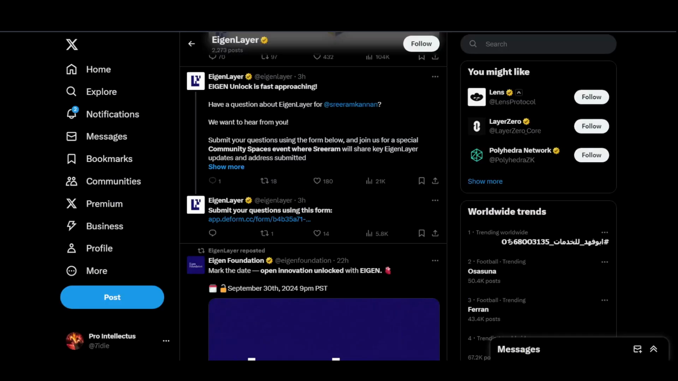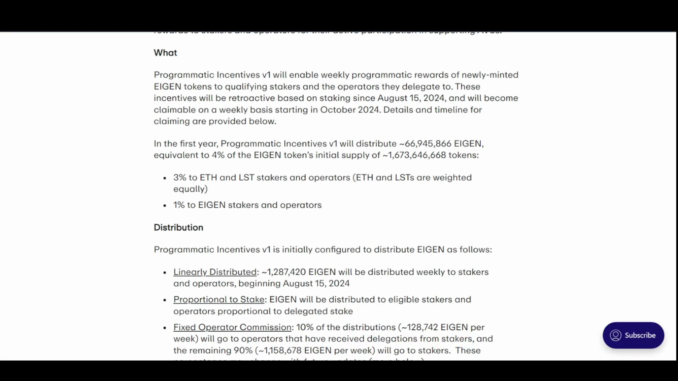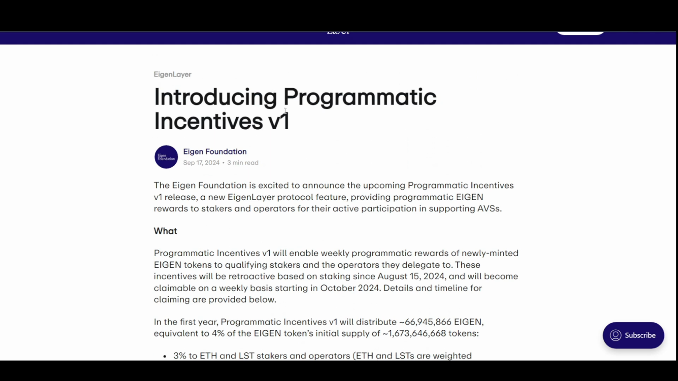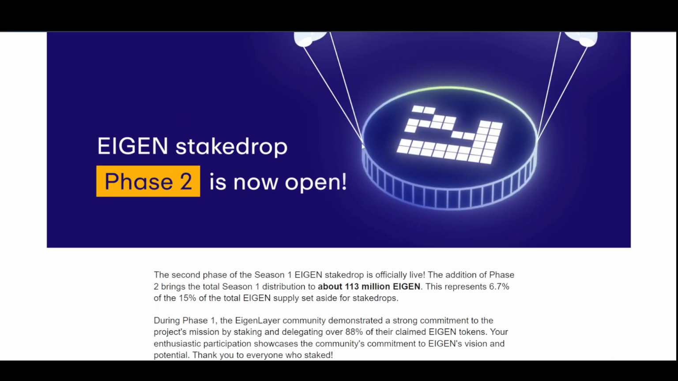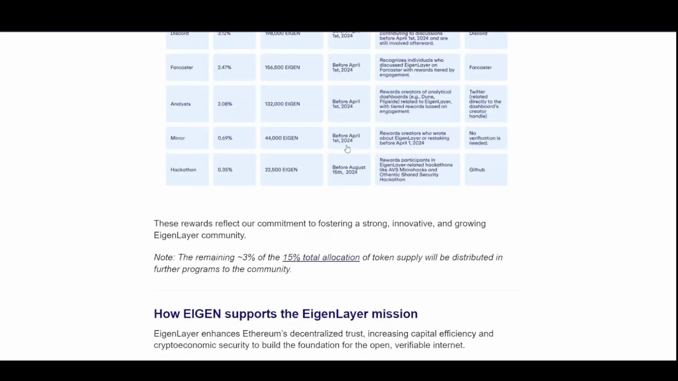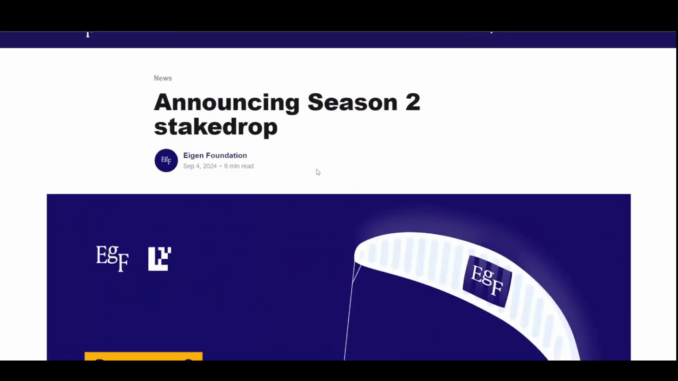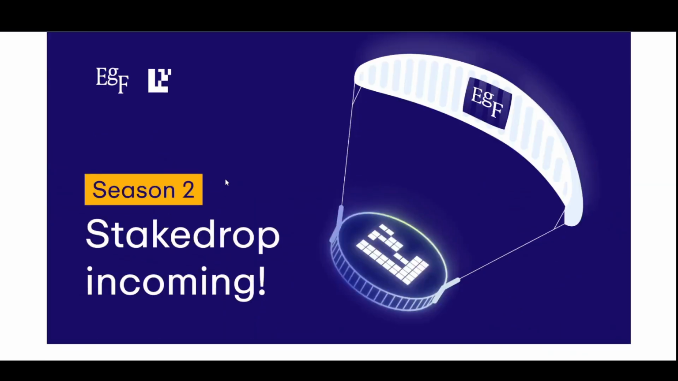So let's try to understand this coin. First of all, they had the first phase of the airdrop, which was I think in May. As you can see here, this was the first phase, I believe, and as of now they just had the second phase.